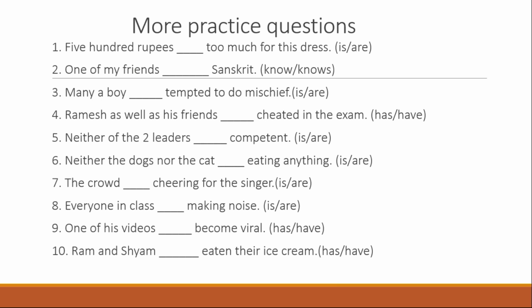Next question, 500 rupees dash too much for this dress. So 500 rupees is considered as one part. So is too much for this dress. One of my friends dash Sanskrit. So it is one of the friends. So knows Sanskrit. Because one knows. Many know.